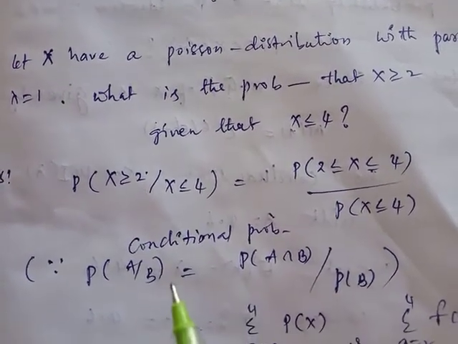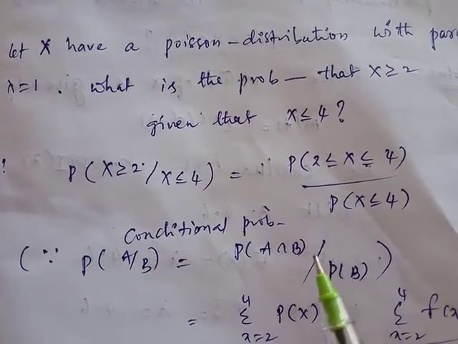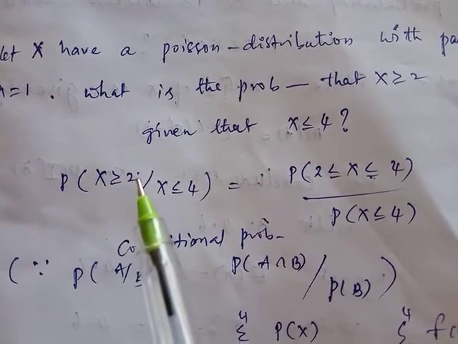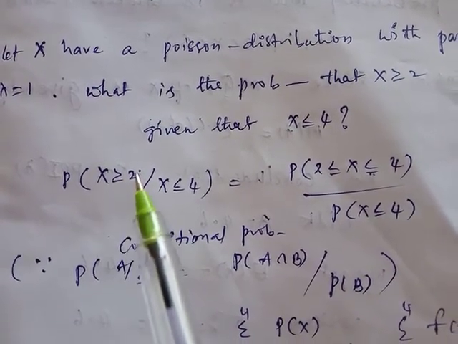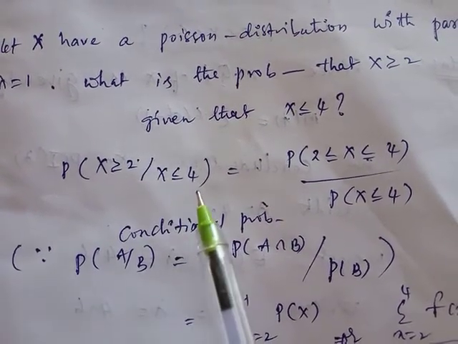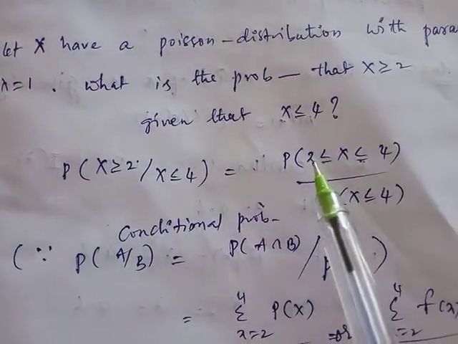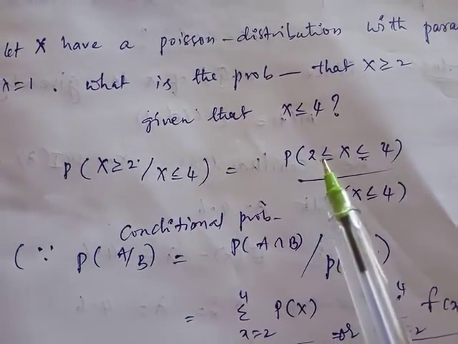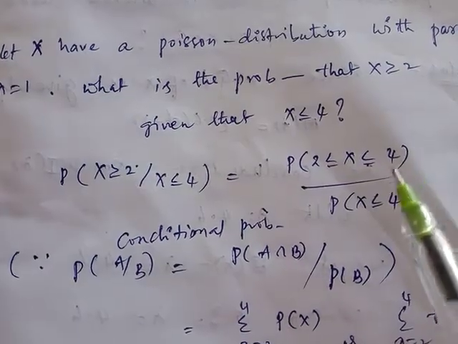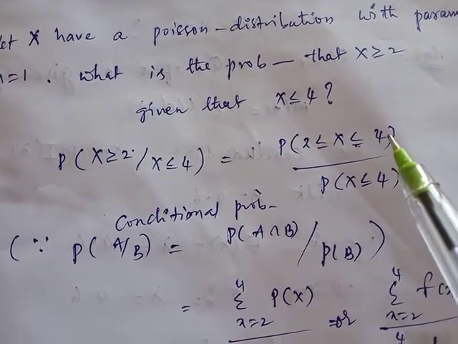Probability of A given B, that is conditional probability. You know the formula: P(A given B) equals P(A intersection B) by P(B). Here the intersection of x greater than or equal to 2, meaning x from 2 to infinity, and x less than or equal to 4, is P(2 ≤ x ≤ 4), divided by P(x ≤ 4). You can calculate the first one and the second one individually.